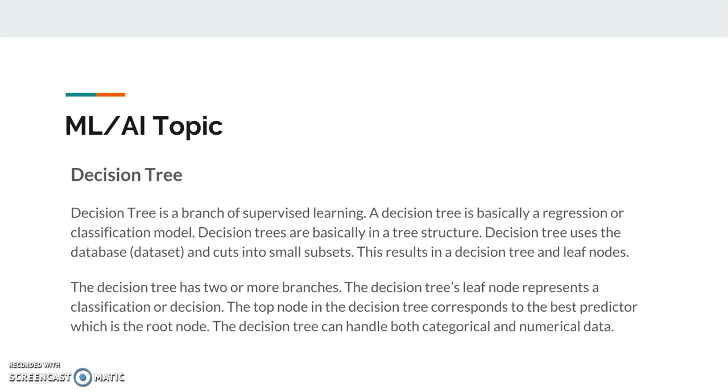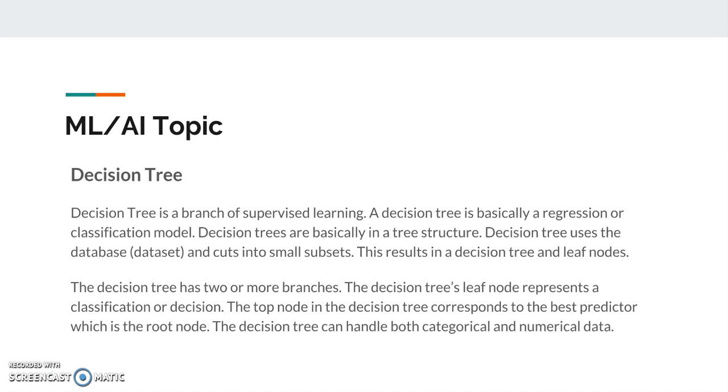A decision tree is basically a branch of supervised learning. A decision tree is a regression or a classification model. Decision trees have a tree structure. A decision tree uses data that is cut into small subsets. This results in decision nodes and leaf nodes.